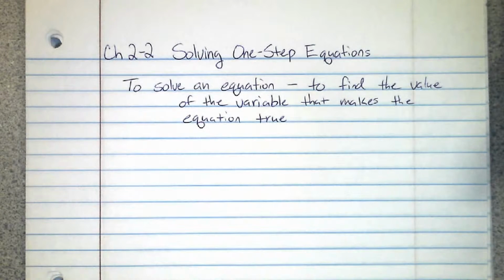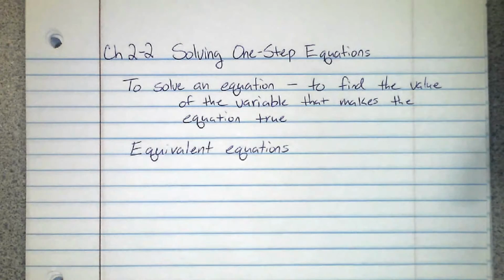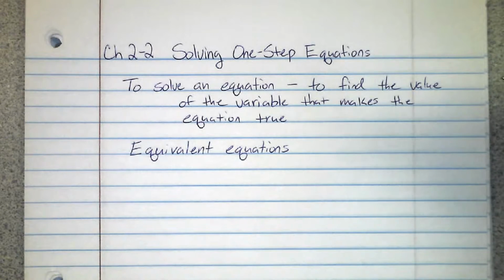So, the first thing you need to know is to solve an equation means to find the value of the variable that makes the equation true. As you go about solving an equation, you're going to end up rewriting the equation over and over again as you solve it step by step. Each time you rewrite it, you're going to end up writing equivalent equations. Equivalent equations are equations that have the same solution.